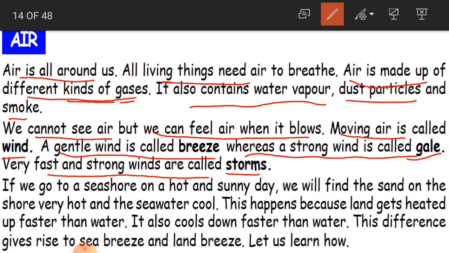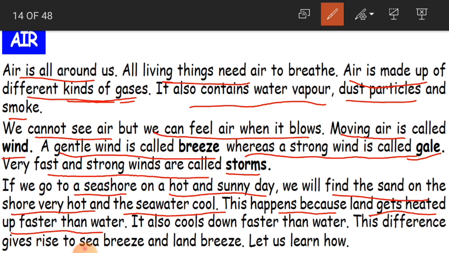Okay children, and if we go to a seashore on a hot and sunny day, we will find the sand on the shore very hot and the sea water cool. This happens because land gets heated up faster than water. Suppose you go to a seashore. Have everybody gone to a seashore, children? Yes. If you go to a seashore, you can experience this type of climate or weather.